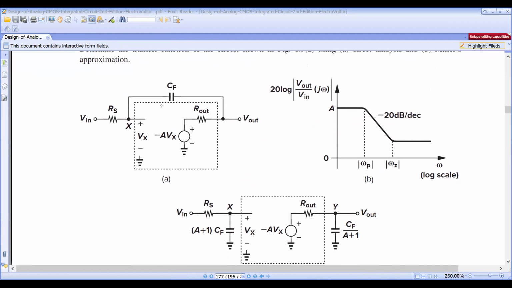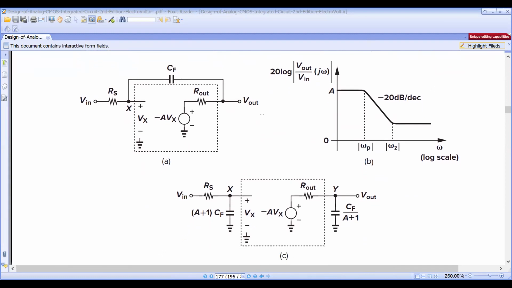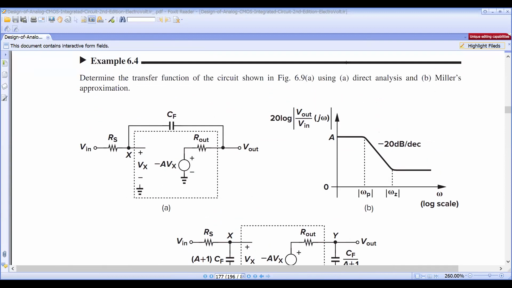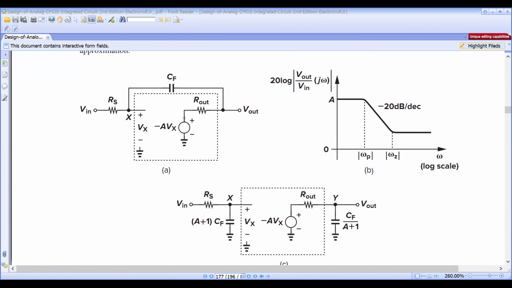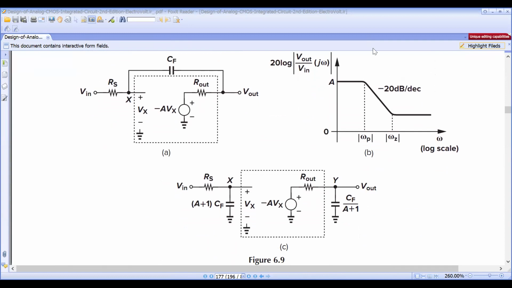This is my network, and for this network we want the transfer function. By Miller's theorem, this is the equivalent circuit.